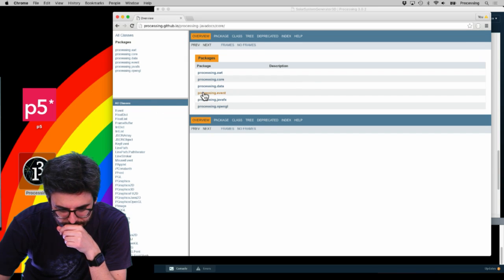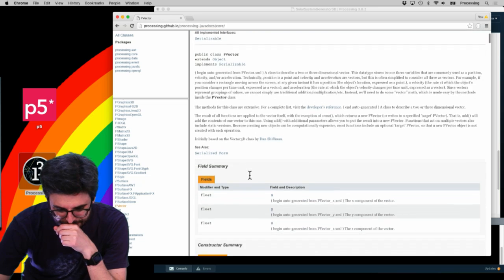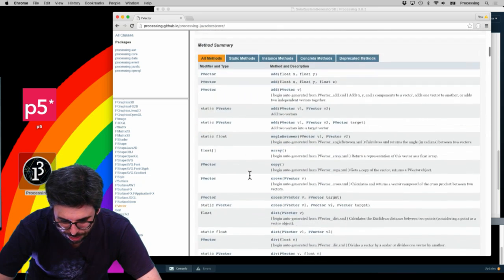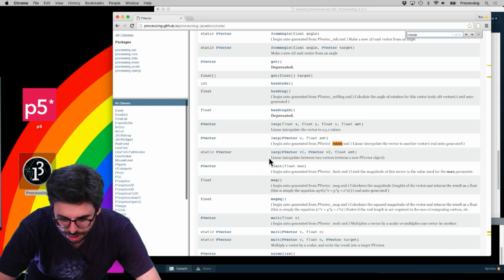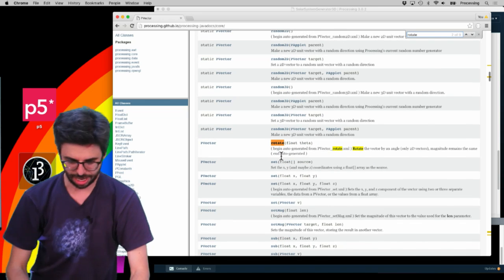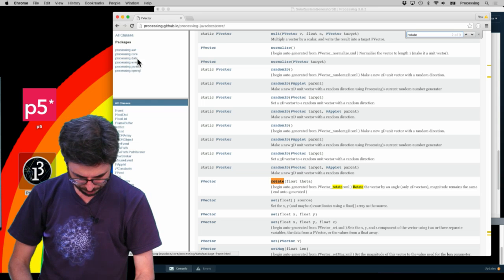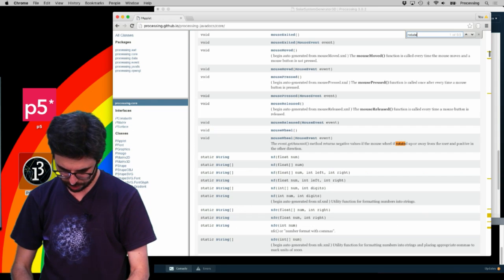P vector. And I want to look at, actually, this is not exactly what I want to look at, but p vector rotate. So rotate only by an angle, right, okay. But I want to look at core p-applet and look for the rotate function.